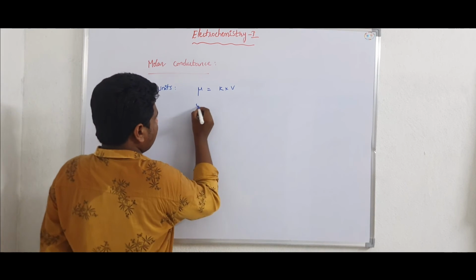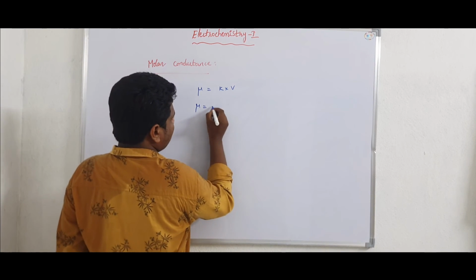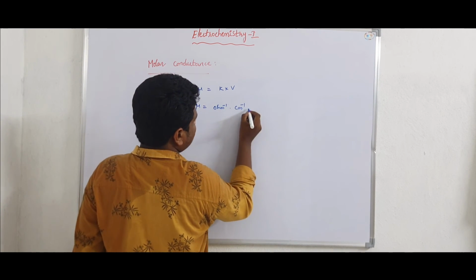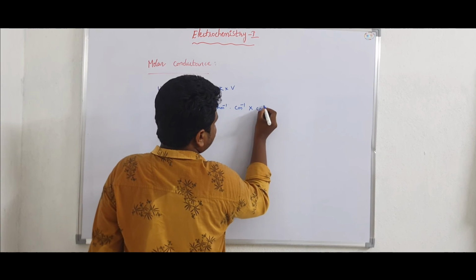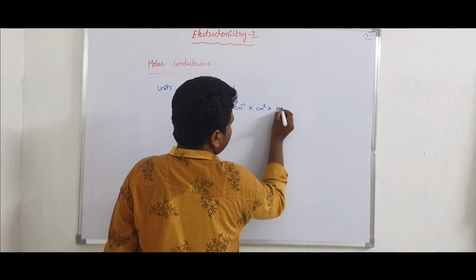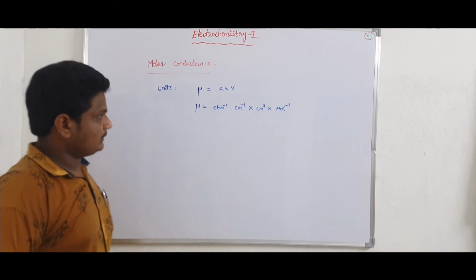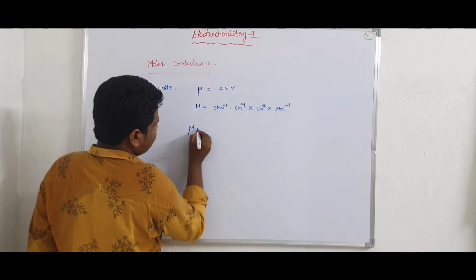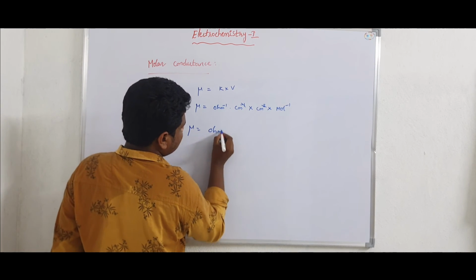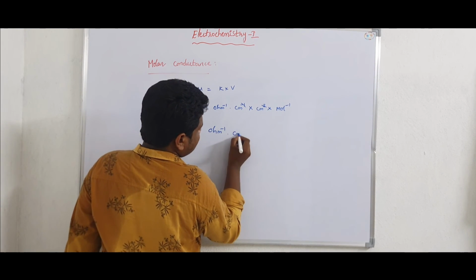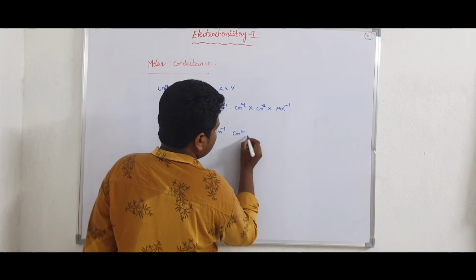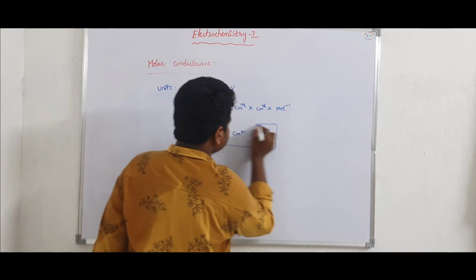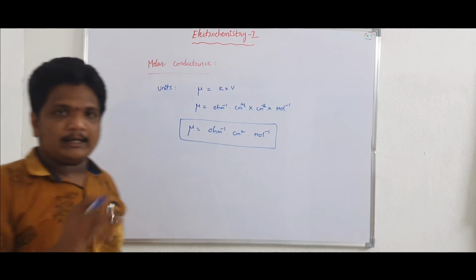So here kappa is nothing but ohm inverse centimeter inverse, into centimeter cube into mole inverse. Here centimeter inverse and centimeter cube will be cancelled out. Mu is equal to ohm inverse centimeter square into mole inverse. So this is the unit for molar conductance.